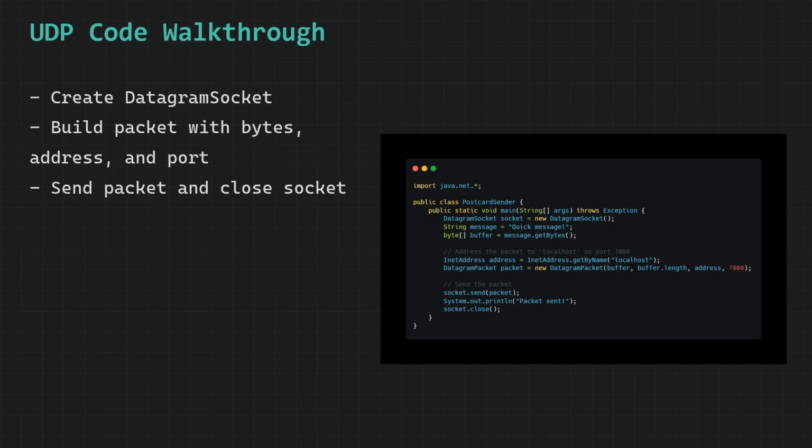The key concept here is that UDP communication using DatagramSocket and DatagramPacket is a fast and lightweight but fundamentally unreliable method of sending data across a network, because unlike TCP, it provides absolutely no guarantee that the packet will actually arrive at its destination, no guarantee that it will arrive in the correct order if multiple packets are sent, and no built-in mechanism for detecting or recovering from lost or corrupted packets, making it most suitable for applications where speed and low overhead are more important than guaranteed delivery, such as live video streaming, online gaming, and real-time voice communication systems.